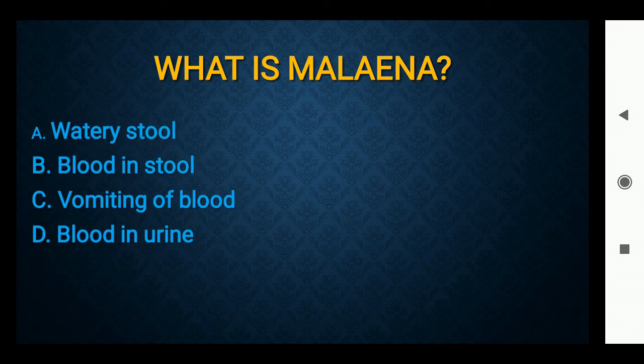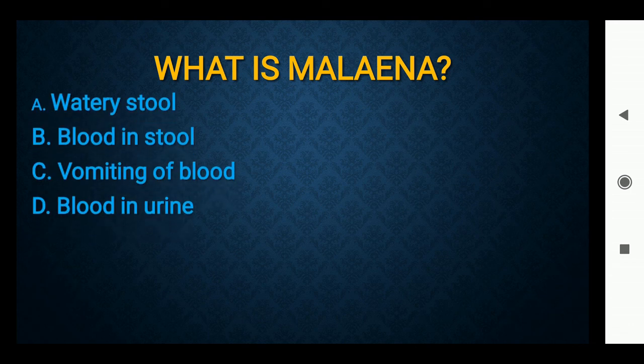What is the melena? Option A, watery stool. Option B, blood in stool. Option C, vomiting of blood. Option D, blood in urine. Melena is blood in stool. Option B is the right answer.